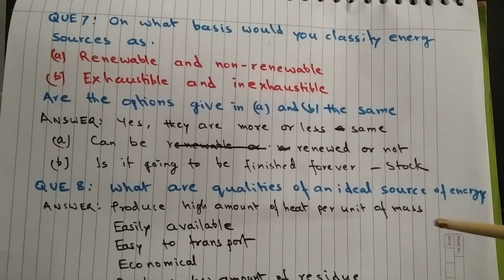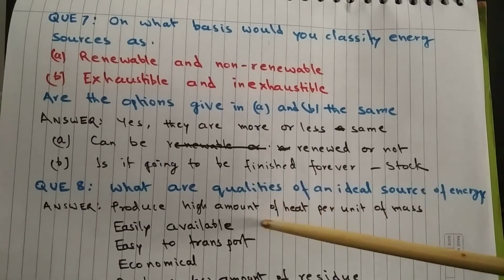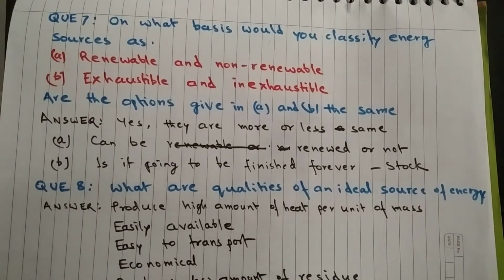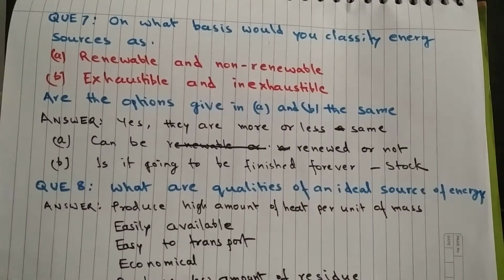Question 8. What are the qualities of an ideal source of energy? The answer is that the qualities of an ideal source of energy are that it should produce a high amount of heat per unit of mass, it should be easily available, it should be easy to transport, it should be economical, and it should produce a low amount of residue.